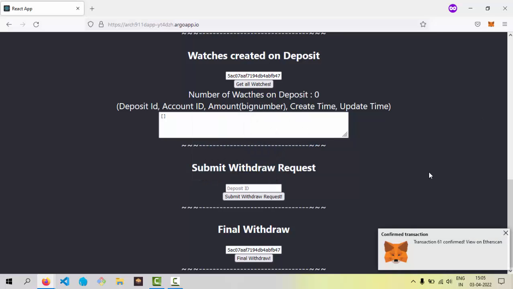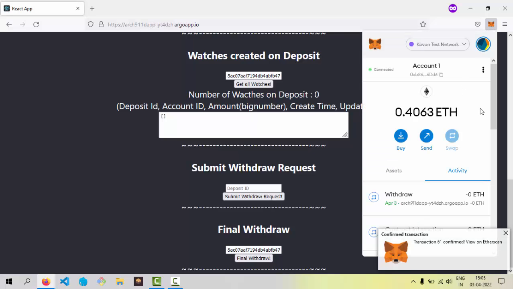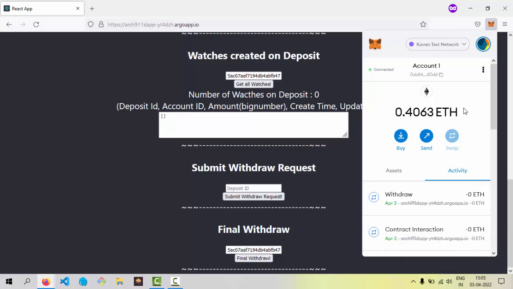All right, so the final withdrawal transaction also happened successfully. Now if I check the account of account 1, yes, the amount which he had deposited has come back to his account. And at this point in time, once again, an alert was sent to the watcher.